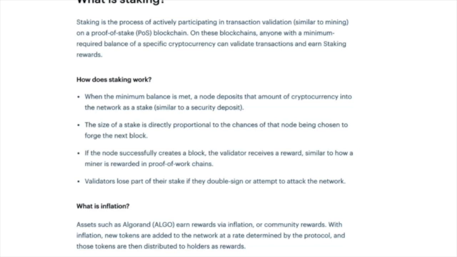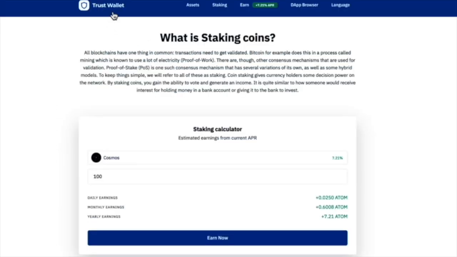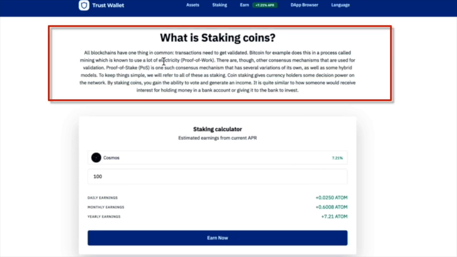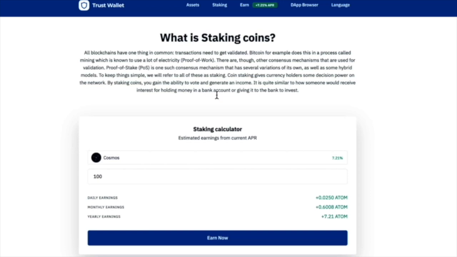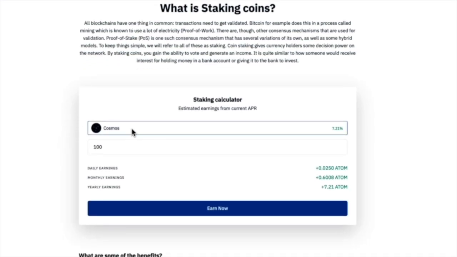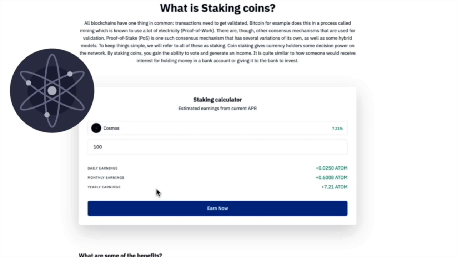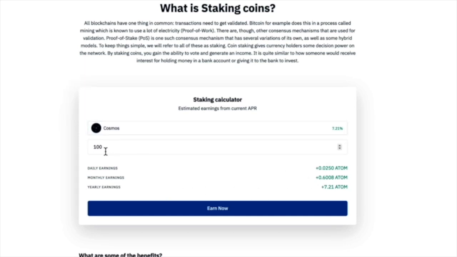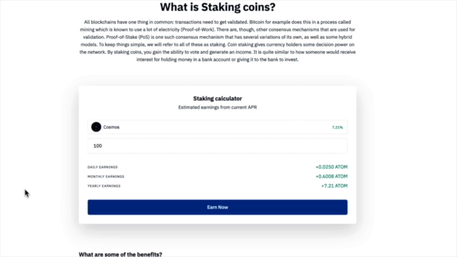You have multiple other places you can go to get this information. I really like the breakdown by Trust Wallet here. They're talking about the blockchains, transactions needing to get validated, and they compare the mining to the actual staking process here with Cosmos. So if you do 100 coins at 7.21% yearly earnings, you get 7.21 Atom out of it. So if you staked 100 Cosmos, you get 7.21 Cosmos, Atom being the ticker for the coin Cosmos.